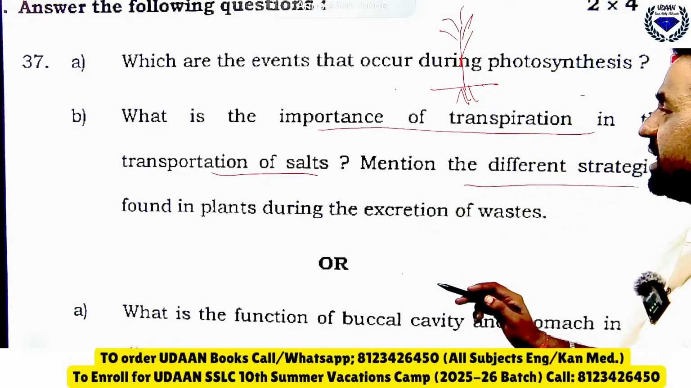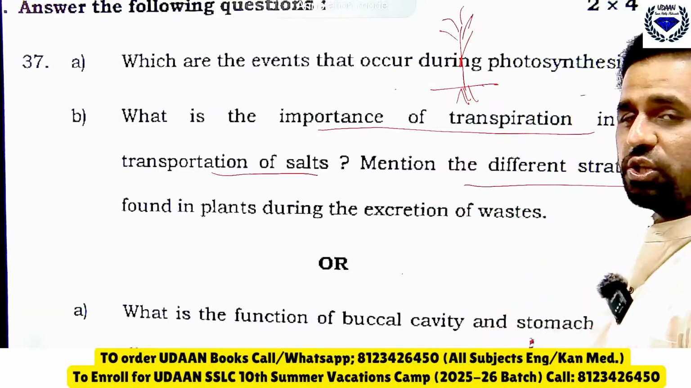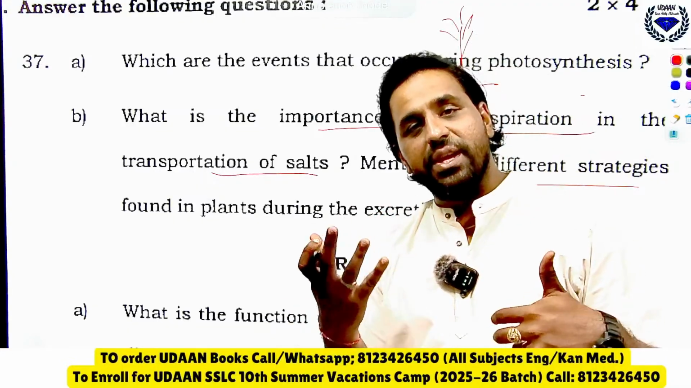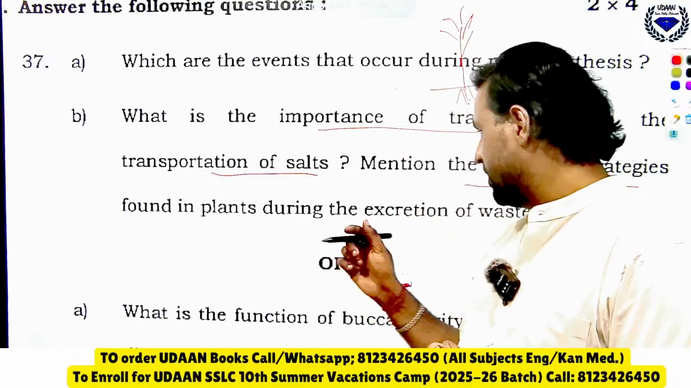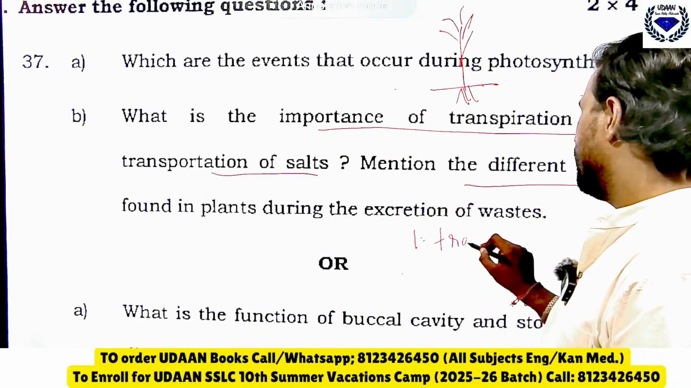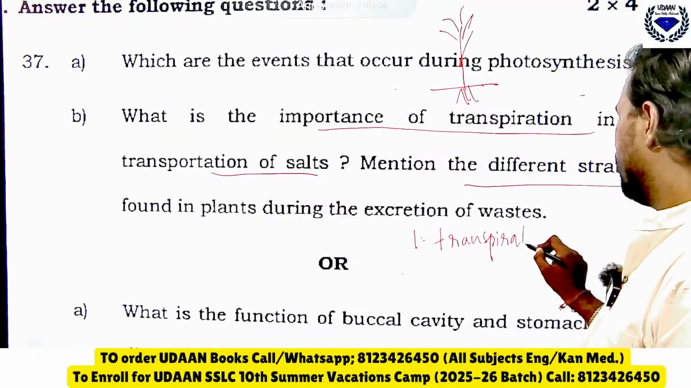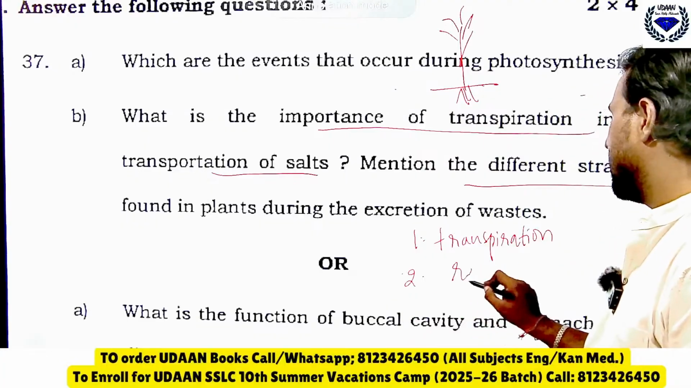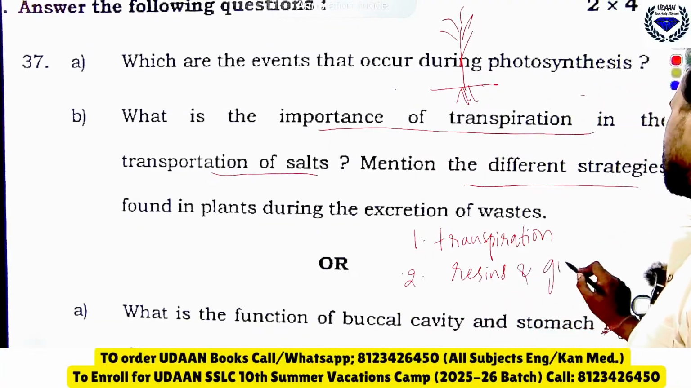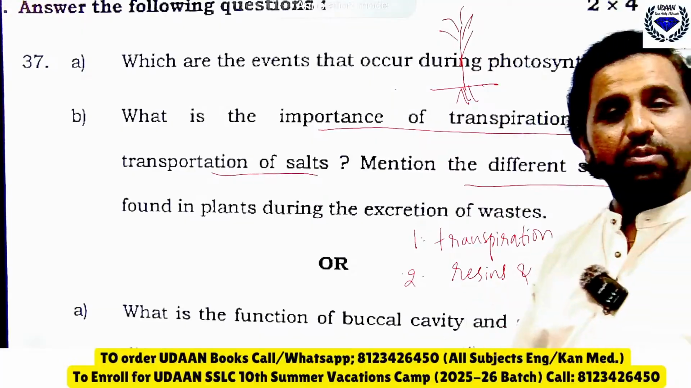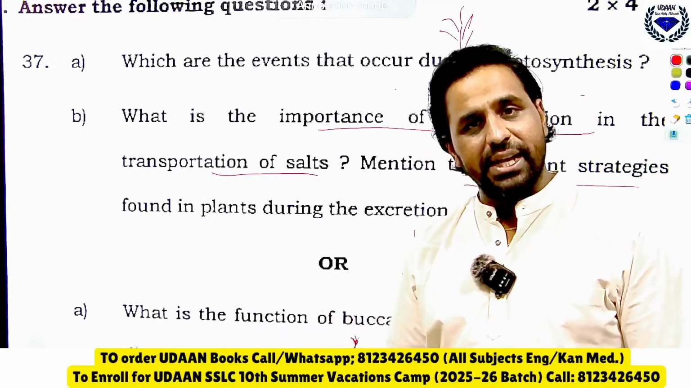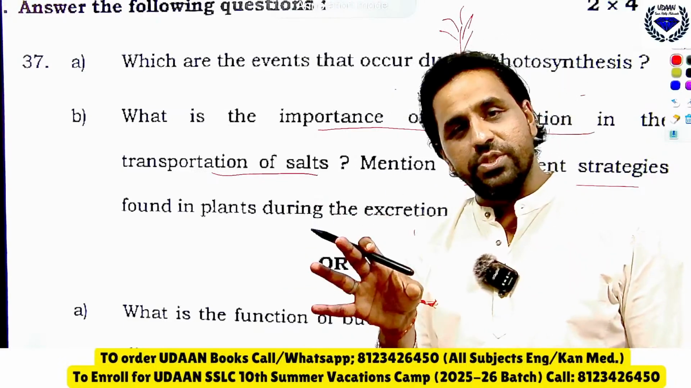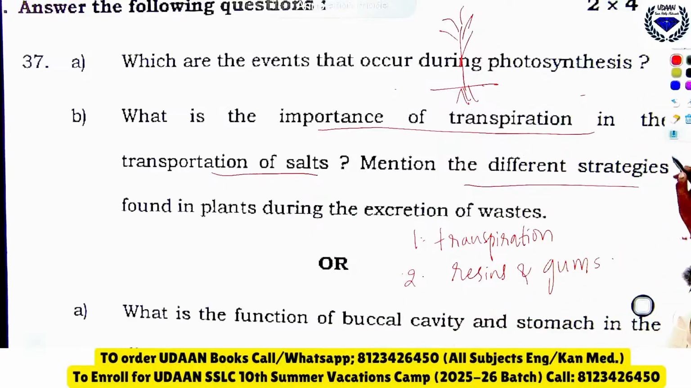Mention the different strategies found in plants during the excretion of waste. Some of the waste will be excreted in the roots, and some in the xylem. I will write the first one. Some of the water will be lost in the form of transpiration. Then the old xylem stores waste in the form of resins and gums, and that will be eliminated out. Some amount of waste will be given out in the roots only, so in the soil only. That is all you should mention here.